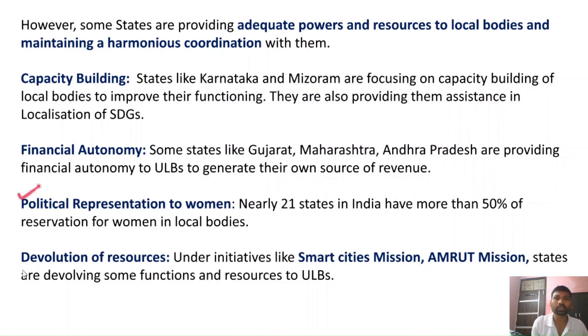And thirdly, political representation is also being provided to women. Nearly 21 states in India have more than 50% reservation for women in local bodies. And fourth, devolution of resources. So under initiatives like Smart Cities Mission, Amrut Mission, the states have been devolving a significant amount of powers to these urban local bodies, right?